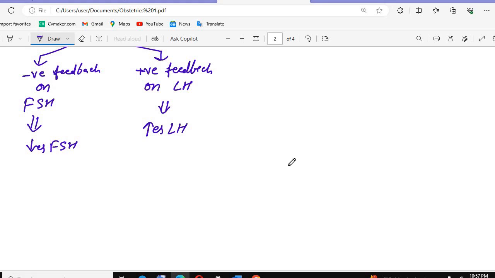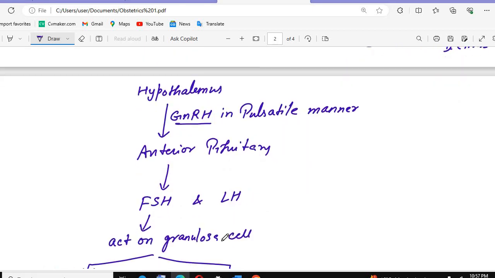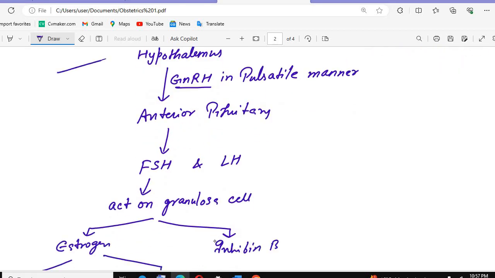Okay, so these are the two conditions for the estrogens, and that is very, very important. The estrogen has a negative feedback mechanism on the follicle stimulating hormones, and a positive feedback mechanism on the LH hormone that will increase the LH hormones.